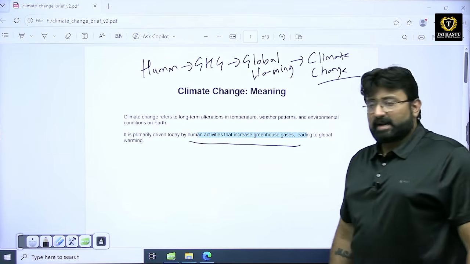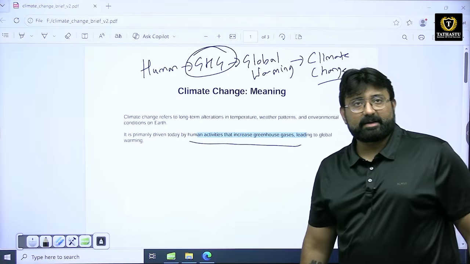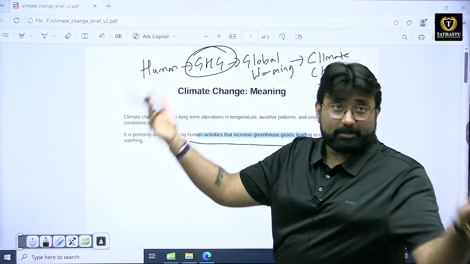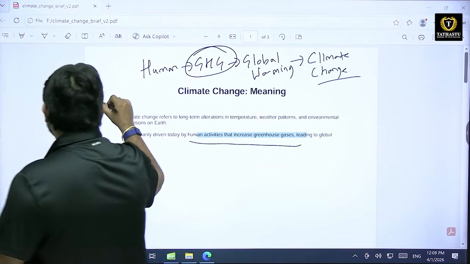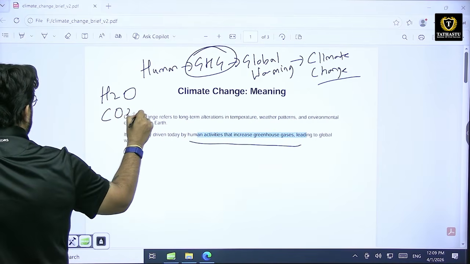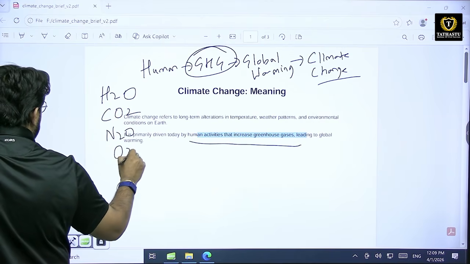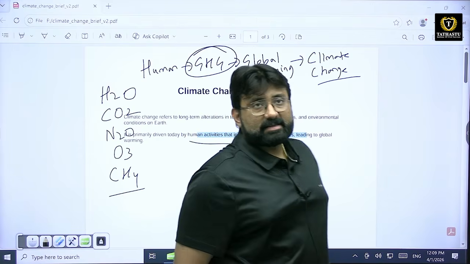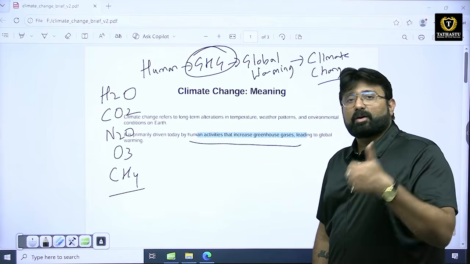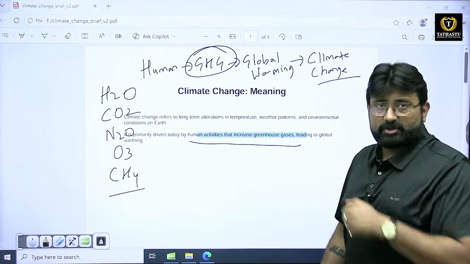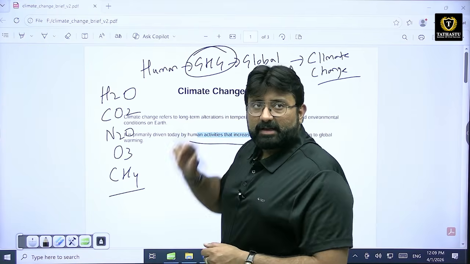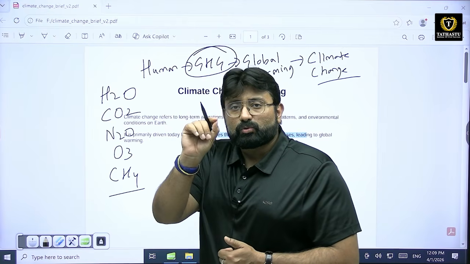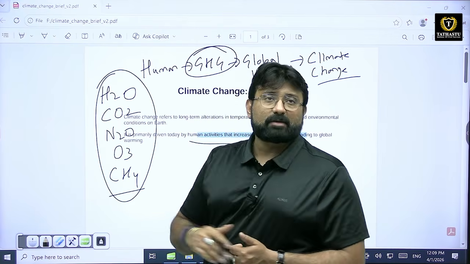Now, we need to understand which greenhouse gases are being emitted and what are their major sources. Though there are multiple greenhouse gases, the five most important greenhouse gases are water vapor, carbon dioxide, nitrous oxide, ozone, and methane. These are the five most important greenhouse gases that are causing global warming and leading to climate change. There are certain important human activities which are leading to a constant rise in the amount of these gases.